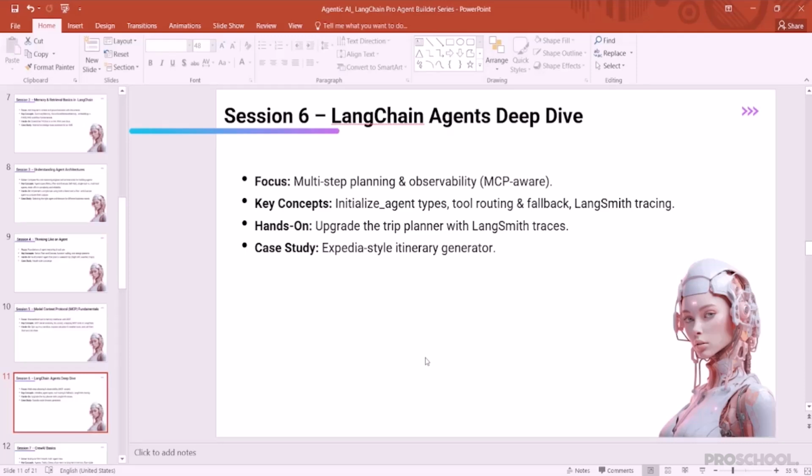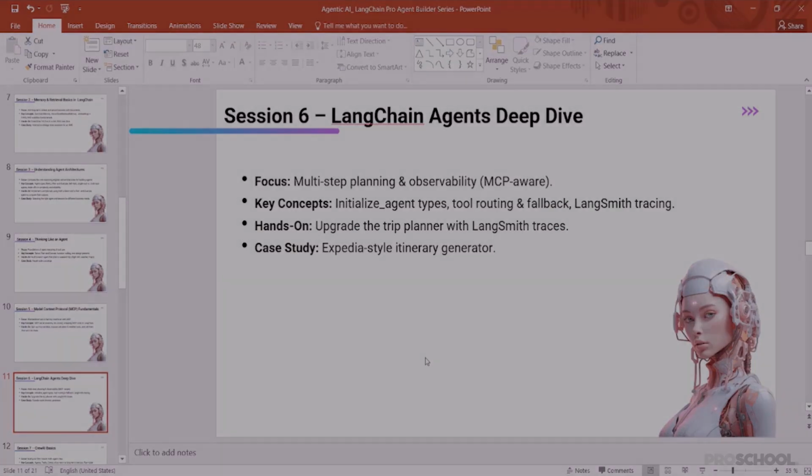We're going to utilize LangSmith tracing. It's going to help us understand, let's say the user enters a prompt and our large language model starts generating an output. LangSmith will enable us to understand how your language model is generating an output for you. So in the hands-on, we're going to upgrade our previous Trip Planner project with LangSmith traces.